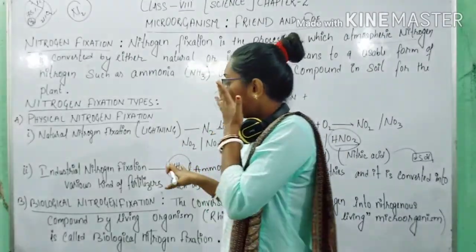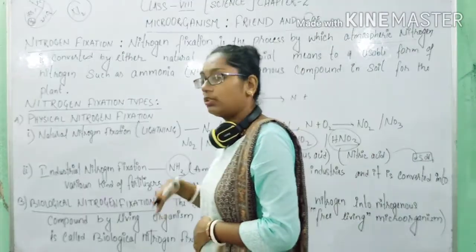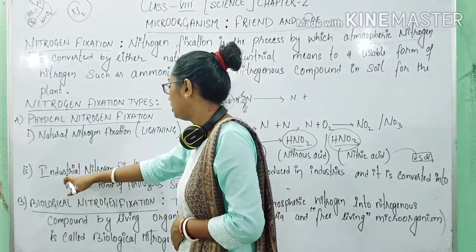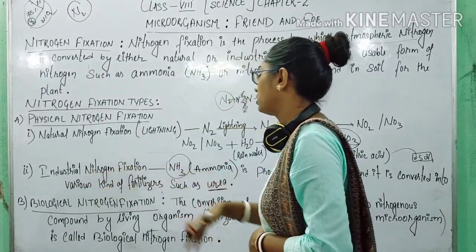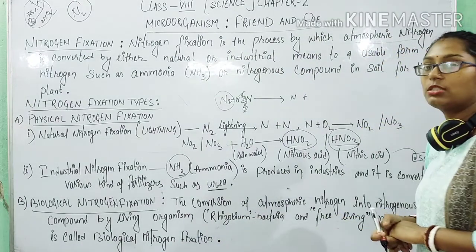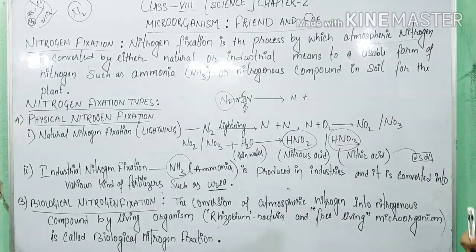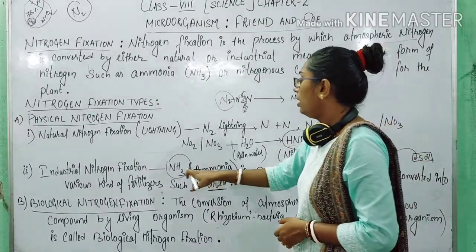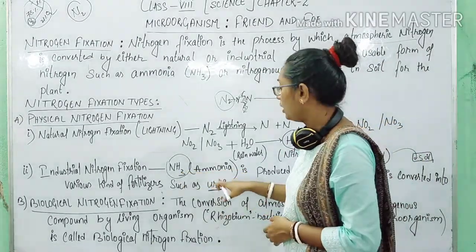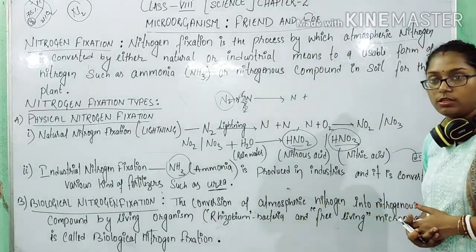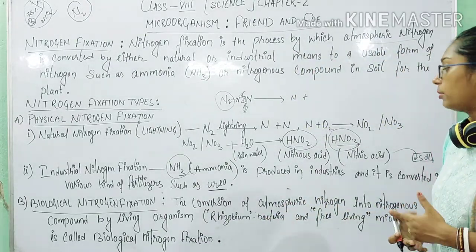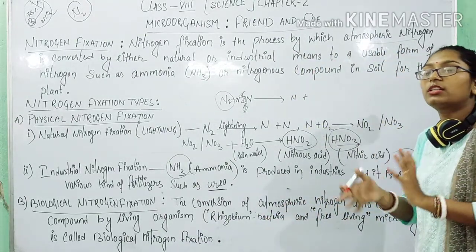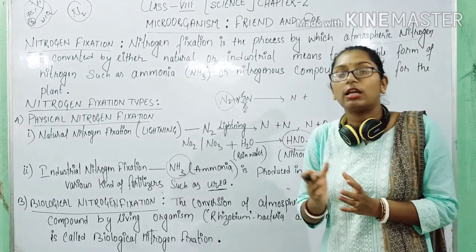Now another type of nitrogen fixation is industrial nitrogen fixation. Industrial nitrogen fixation means what? Actually, what happens in the industries is that ammonia, NH3, is produced, and they convert that ammonia into chemical fertilizers.